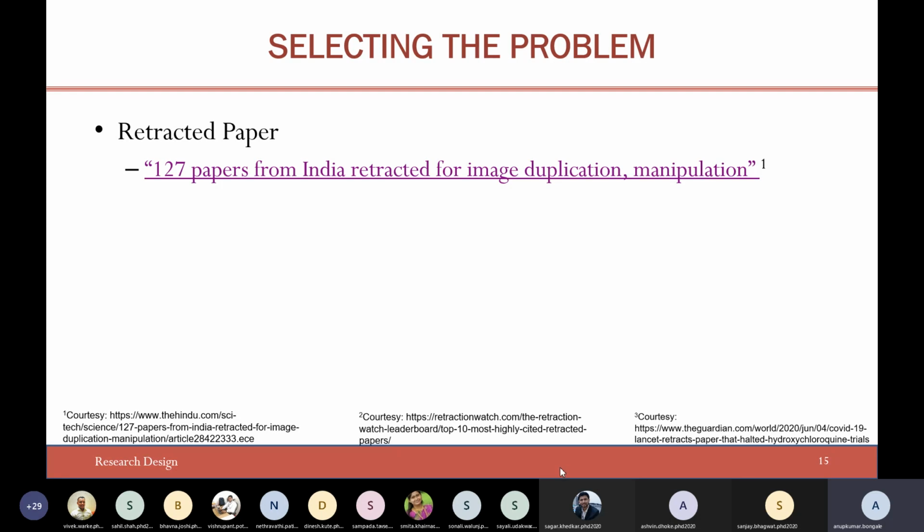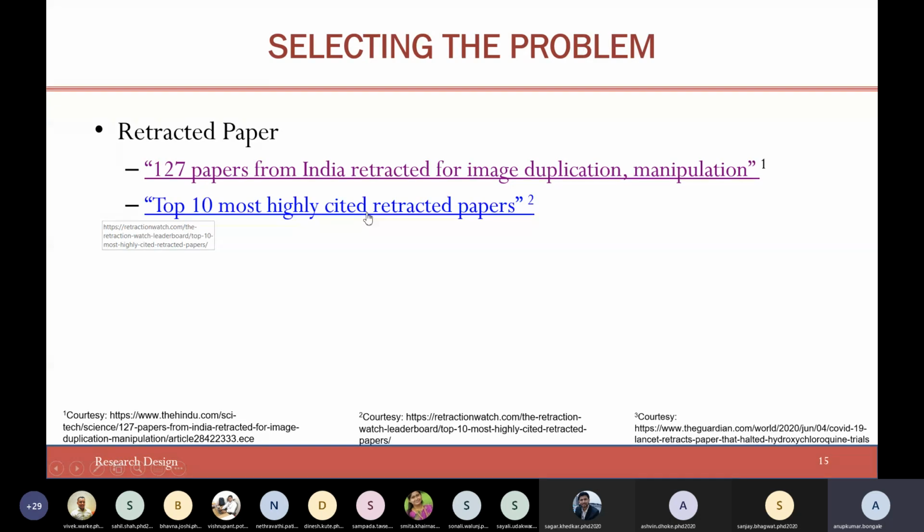Let me take one more link: the top 10 most highly cited retracted papers. This is quite interesting. I hope all of you are able to see the screen. It says the top 10 highly cited and retracted papers. You will find a lot of articles; I have just included one or two.